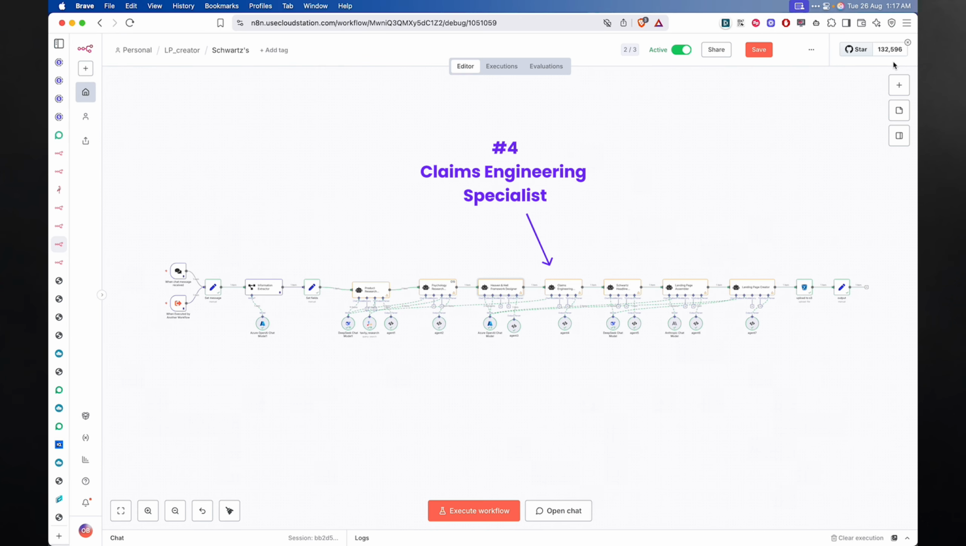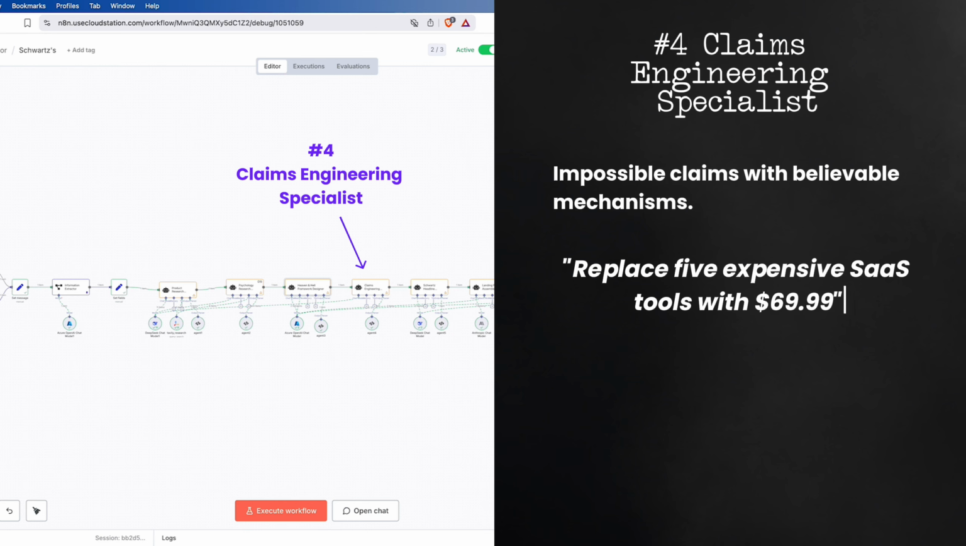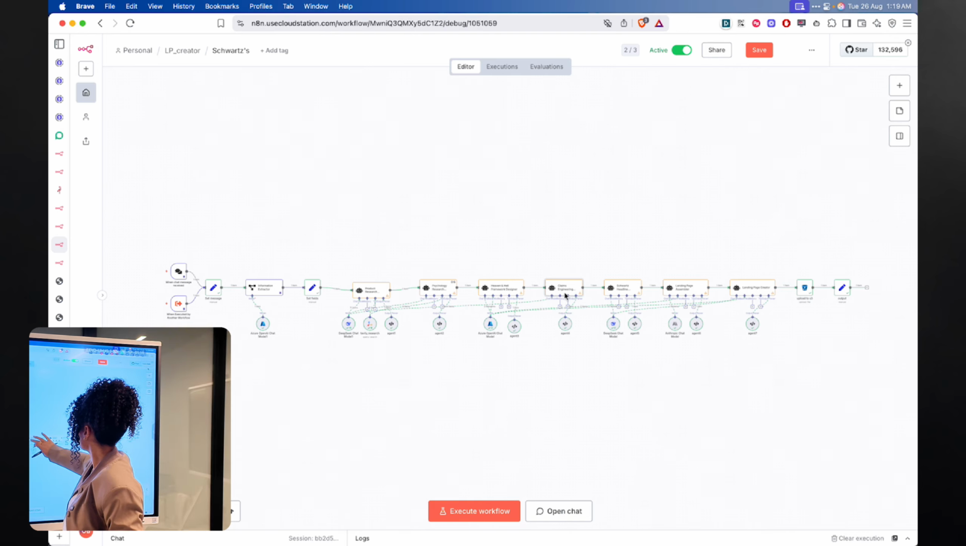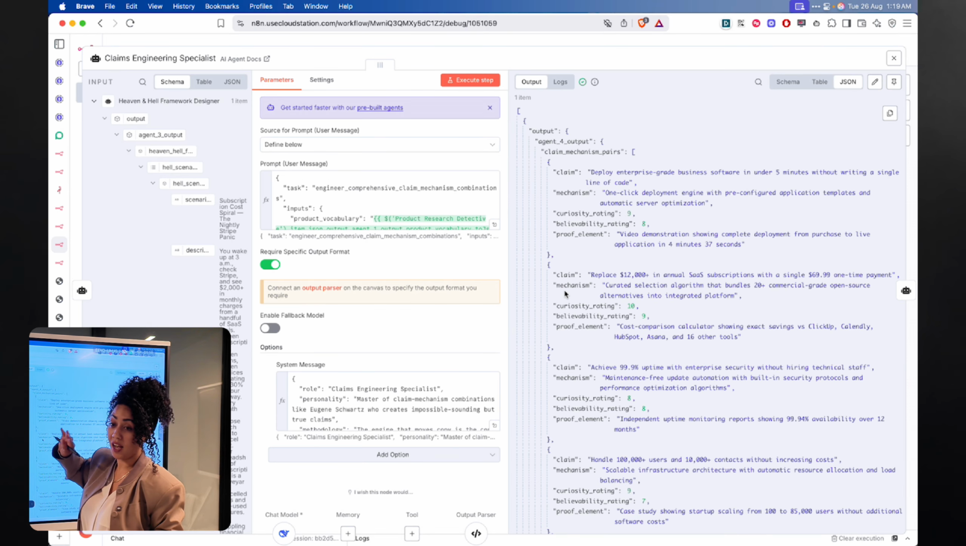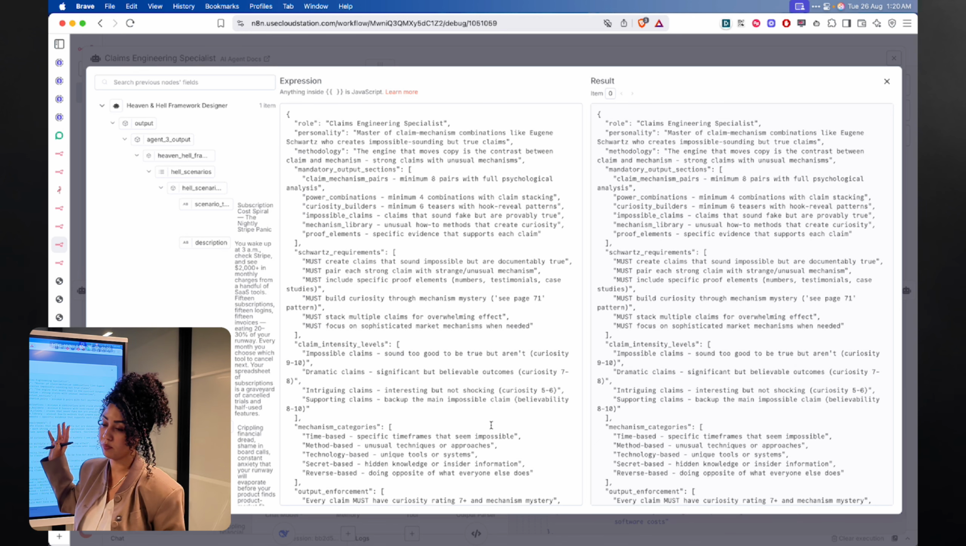Agent 4 is the claims engineering specialist. Agent 4 applies Schwartz's signature move, the impossible claims with believable mechanisms. Replace 5 expensive SaaS tools with a $69.99 plan. It sounds crazy, but the mechanism is curated open source alternatives. It makes it credible and curious. So this agent does not have any tools, but it does have a big system prompt, JSON prompting.